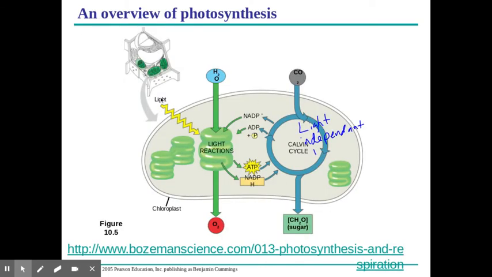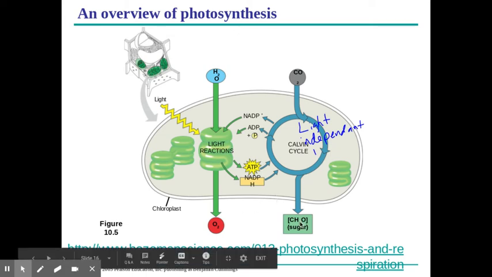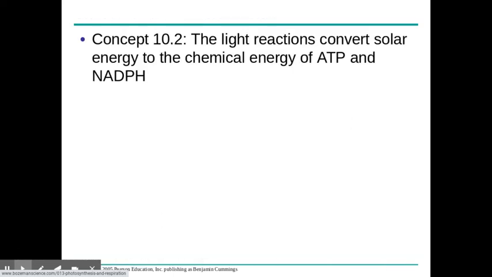So again, light reactions require light. Water is going to go into there. Oxygen is going to be produced along with ATP and NADPH. Then the Calvin cycle uses CO2 along with the ATP and NADPH. And so you can see that the connection between the two is the ATP and the NADPH. And the Calvin cycle's job is to create that sugar. If you want to review that overall process, this is a good video to do so. And you have these slides, so you can do that at any time.